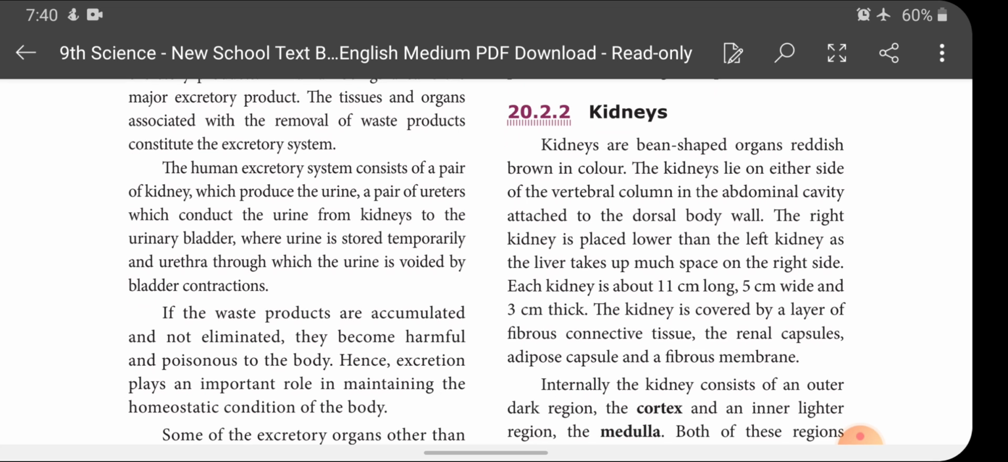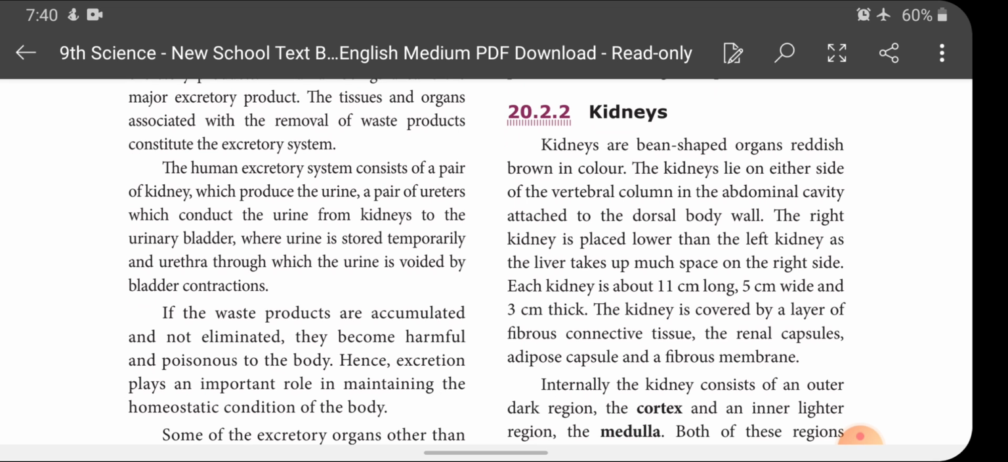The human excretory system consists of a pair of kidneys which produce the urine, a pair of ureters which conduct the urine from the kidneys to the urinary bladder, where urine is stored temporarily, and the urethra through which the urine is voided by bladder contraction.